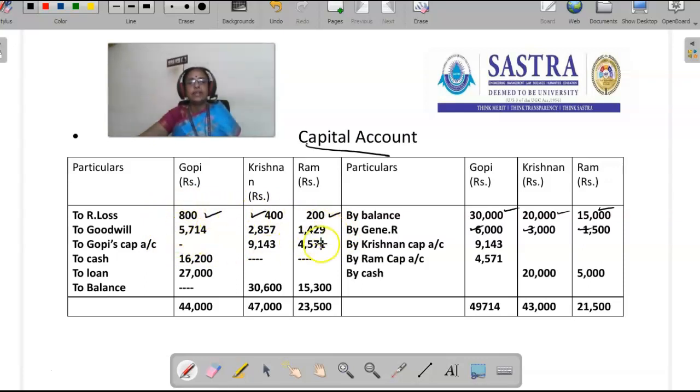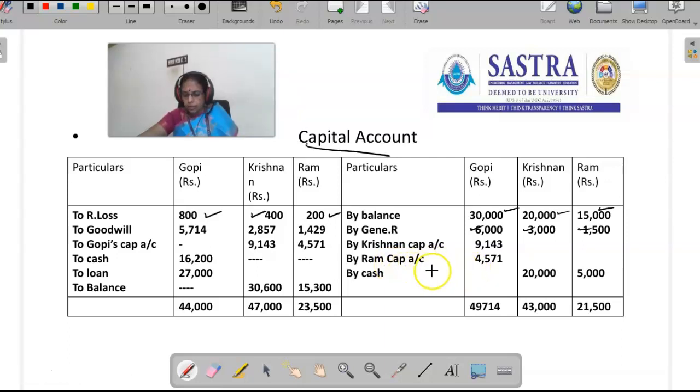We have written off here. This represents the goodwill written off. The existing goodwill which is in the balance sheet is written off among all the partners in their old ratio. Then we have ascertained the retiring partner's share of goodwill.